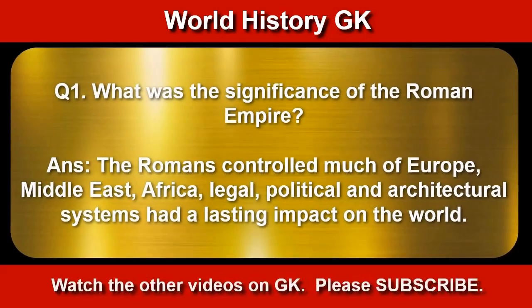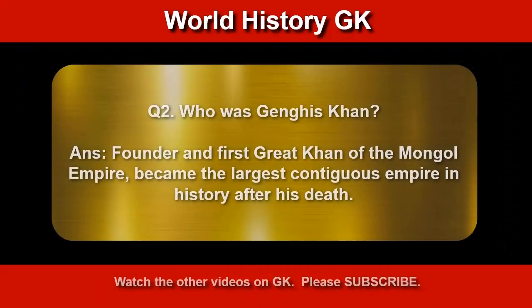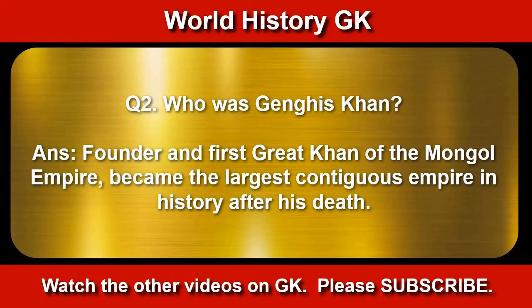Question number 1. What was the significance of the Roman Empire? The Romans controlled much of Europe, Middle East, Africa. Legal, political, and architectural systems had a lasting impact on the world. Who was Genghis Khan? Founder and first great Khan of the Mongol Empire, became the largest contiguous empire in history after his death.